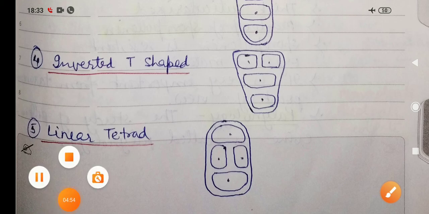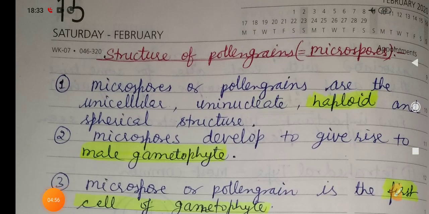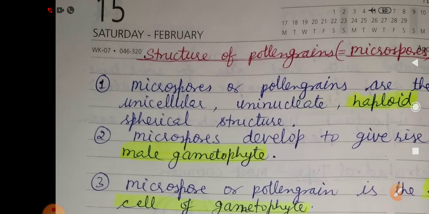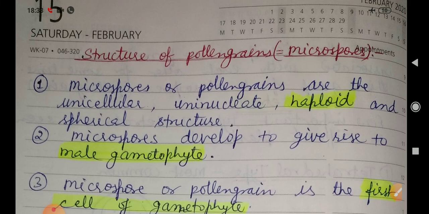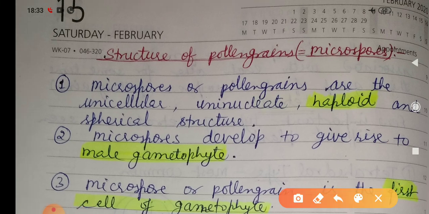Now we will discuss the next topic, structure of pollen grain. Microspore or pollen grain is unicellular, uninucleate, haploid, and a spherical structure. Remember that, haploid.